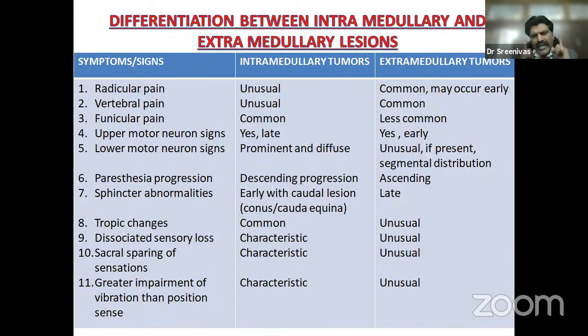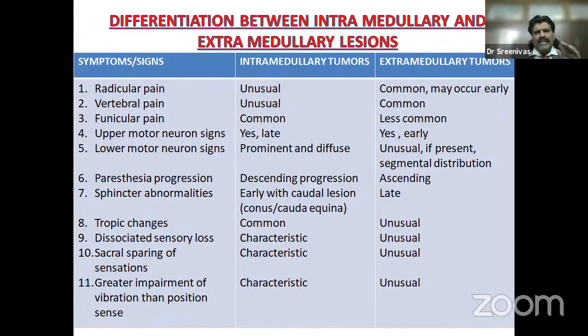Again, a very, very important question. One is conus medullaris and cauda equina differentiation. Second is a differentiation between extramedullary and intramedullary lesion. So what are the differences? Extramedullary is coming from outside and compressing the spinal cord. Intramedullary is the lesion within the spinal cord.